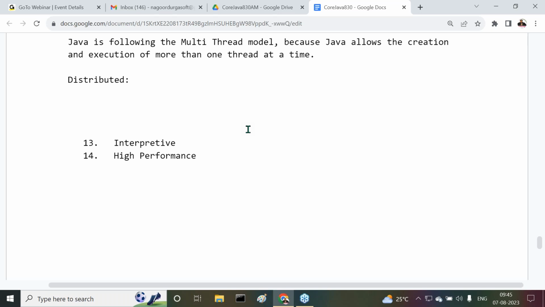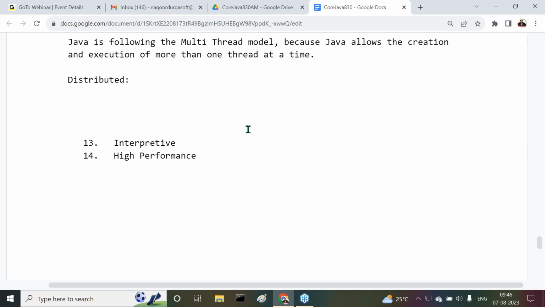Nowadays in the outside market, almost every application is a distributed application only. 95% of the applications are distributed applications only. Only 5% of the applications are standalone applications. Answer my point, what I'm telling you now.